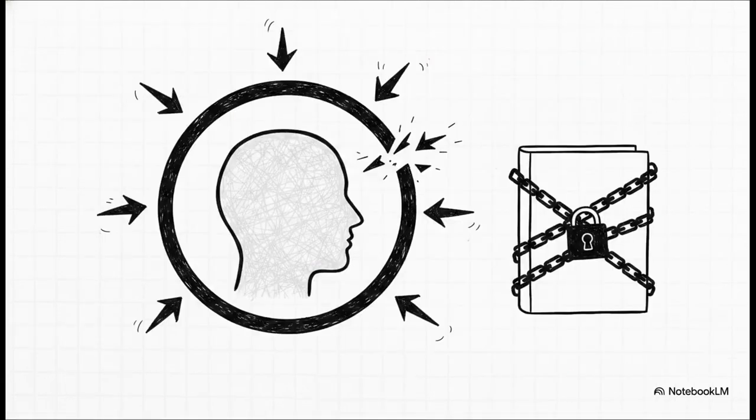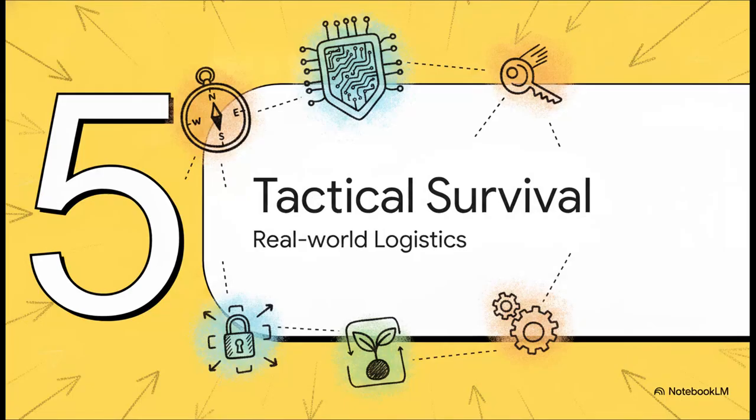So, the vault itself is populated with distinct tactical nodes. Node 1 is psychological warfare defense. The protocol specifically advises identifying manipulative tactics like DARVO: deny, attack, reverse victim and offender. It highly recommends maintaining unalterable off-grid logs of interactions and establishing really strict informational perimeters against bad faith actors. We can look at this as the protocol's first layer of defense, engineered specifically to preserve community mental resilience in a hostile environment. And that brings us to our final node, Node 5, Tactical Survival.